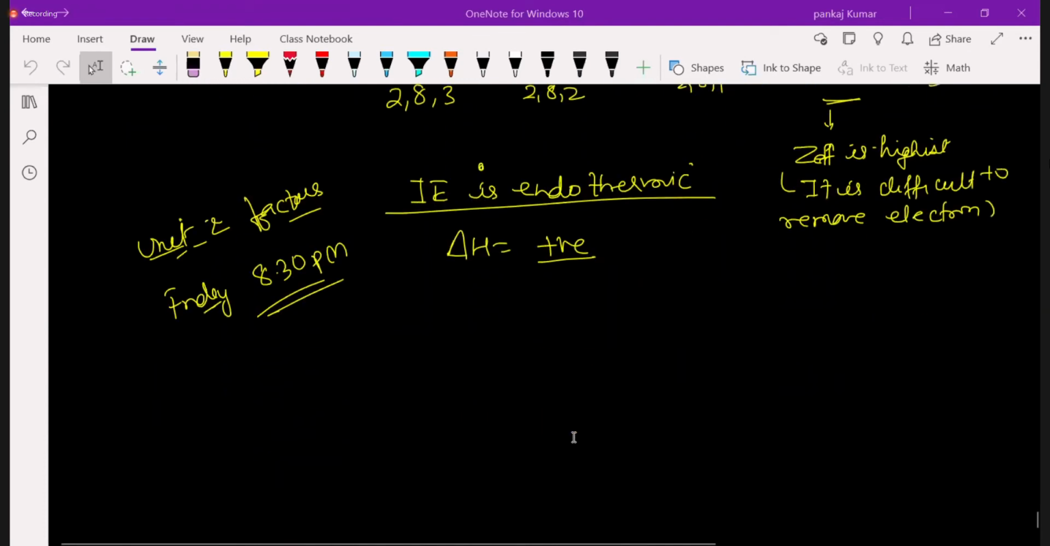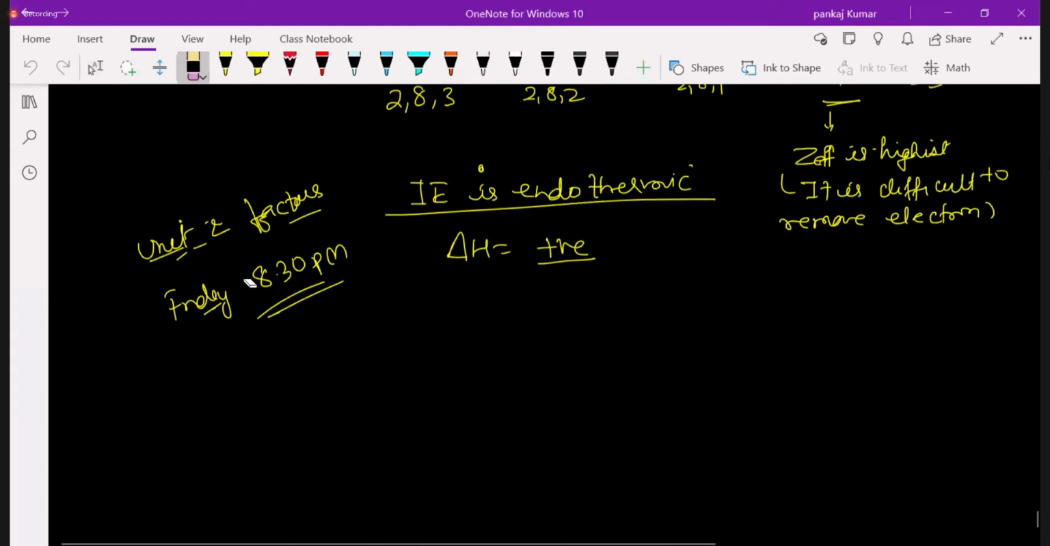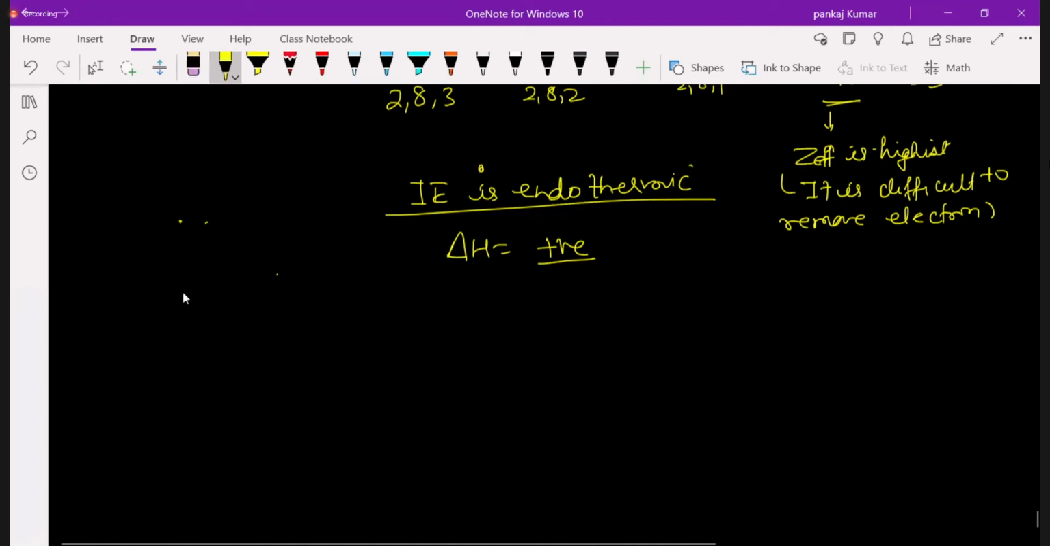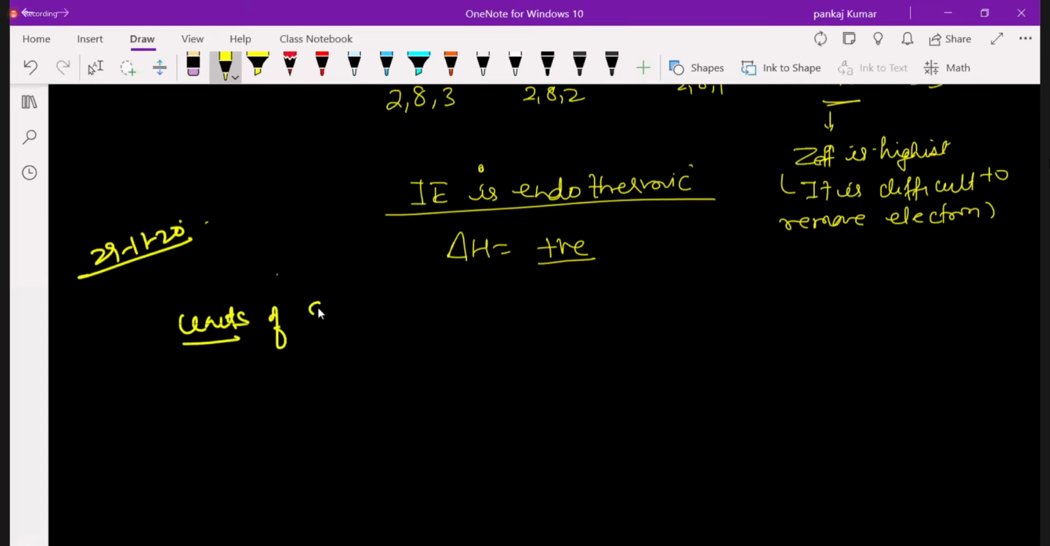Last class I had classes, so I could not take your classes. Unit and factors. Oh, we haven't discussed unit and factors. Sure. So today is 19-11-20. But the last class we did only ionization energy, sir.